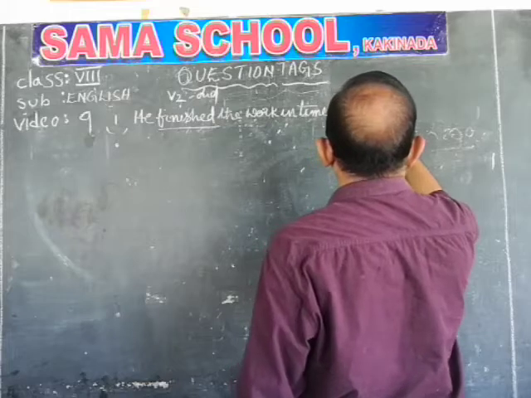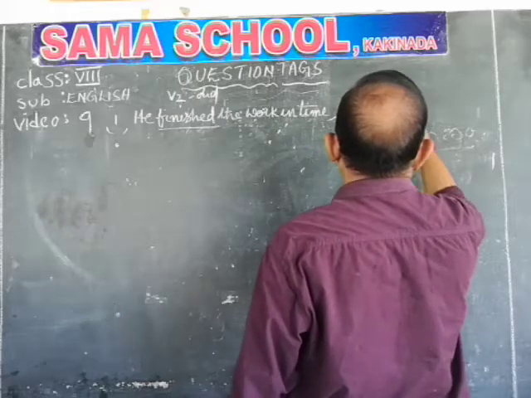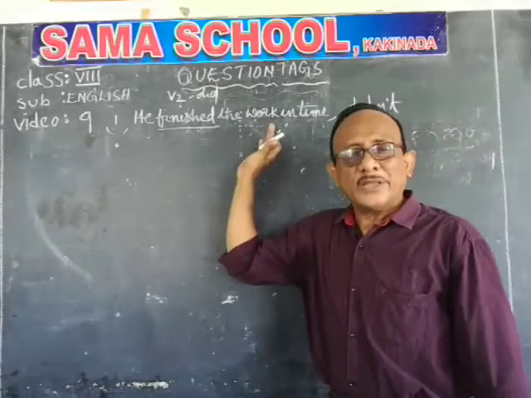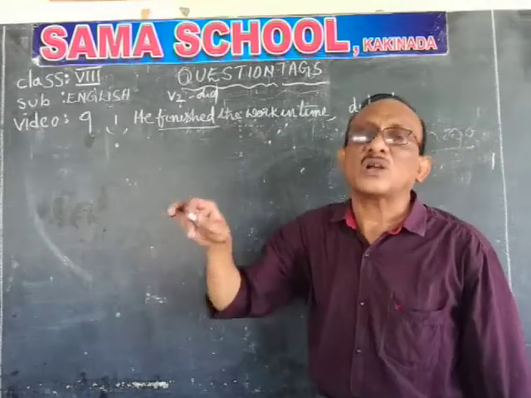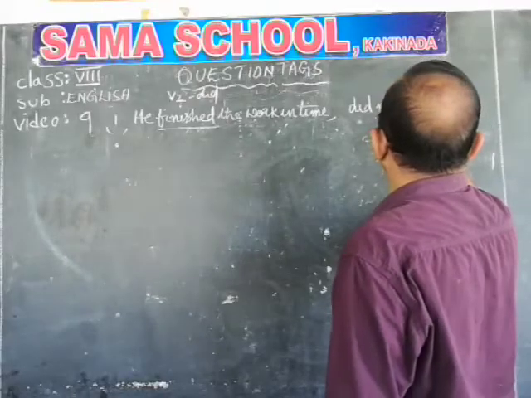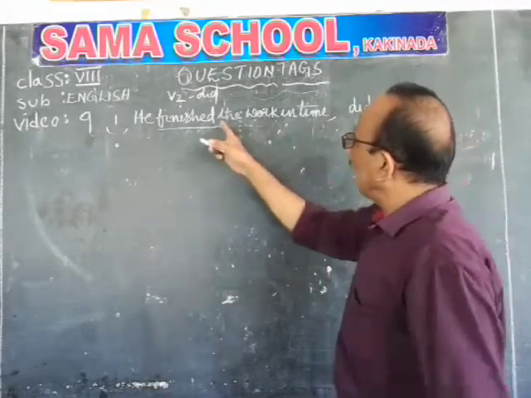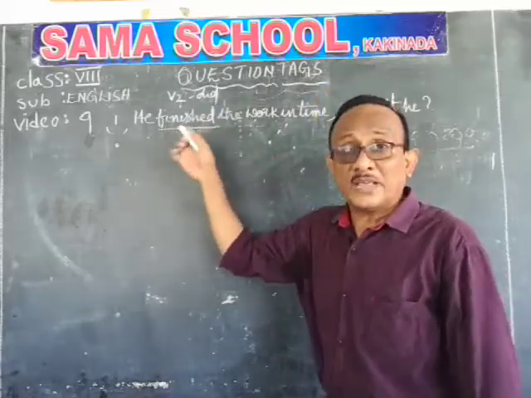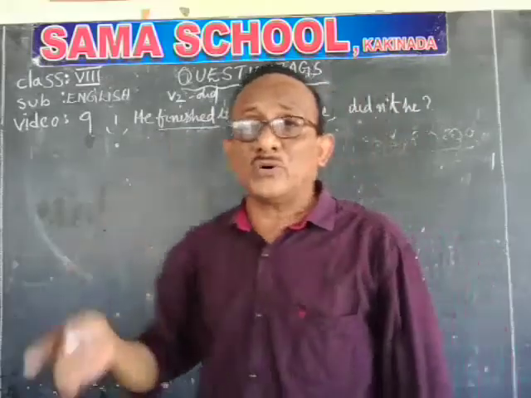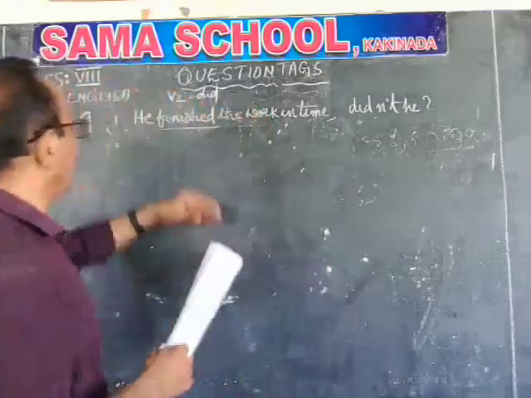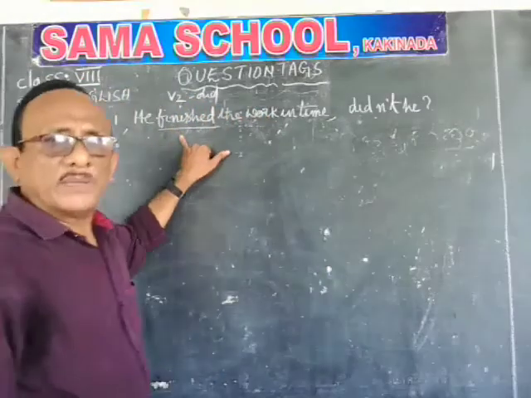Did plus negative, and the negative should not be written in the expanded form. Negative should always be written in the contracted form. So that's why didn't he. So what is the answer? He finished the homework in time, didn't he? Once again I am repeating. He finished the work in time is a positive sentence, and besides that there is no helping verb in it.